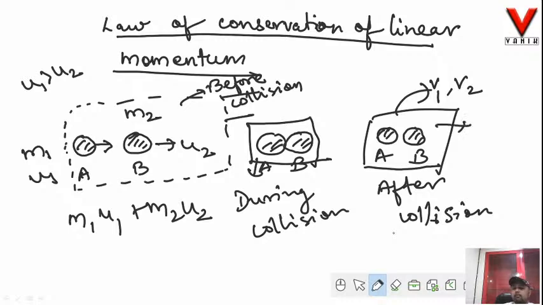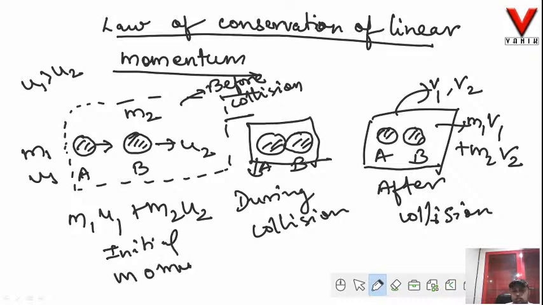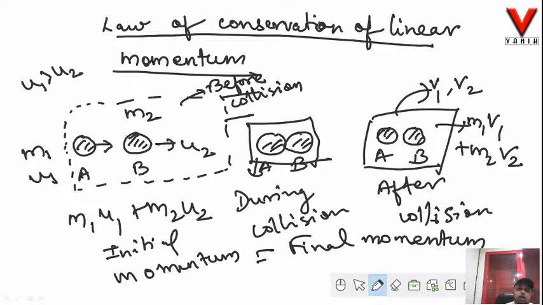It is momentum of A plus momentum of B, so it is m1 v1 plus m2 v2. Now the law of conservation of linear momentum states that the initial momentum before collision is equal to the final momentum after collision.